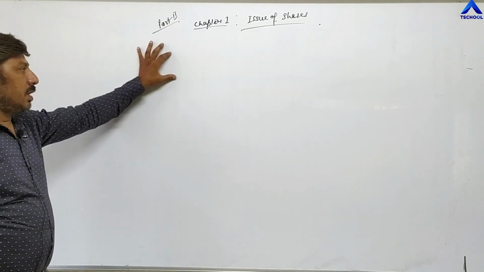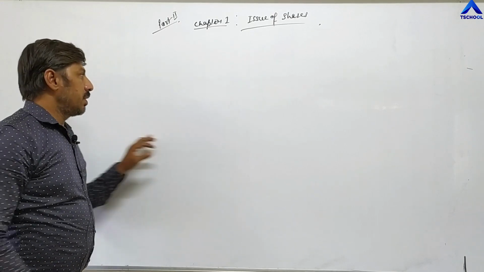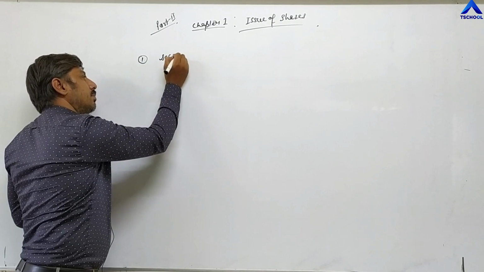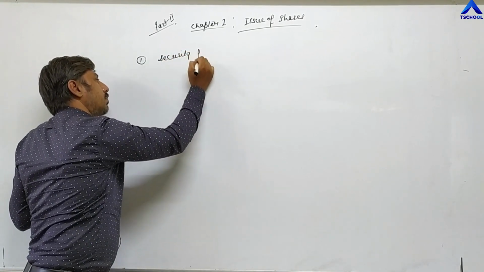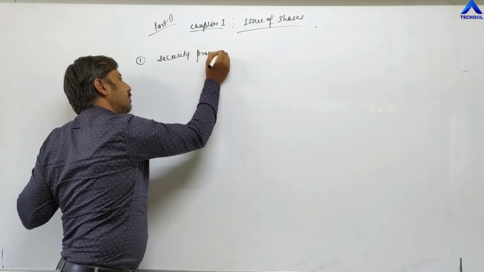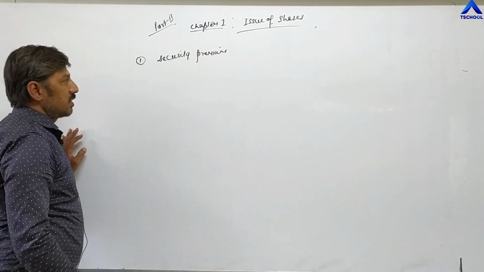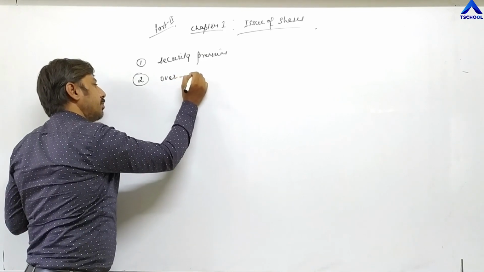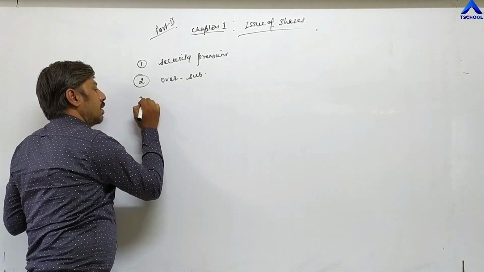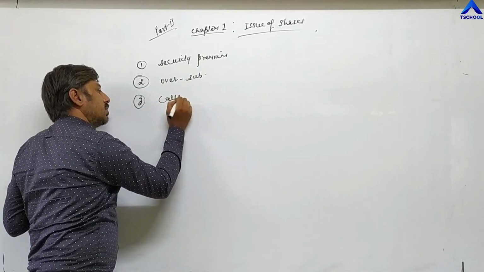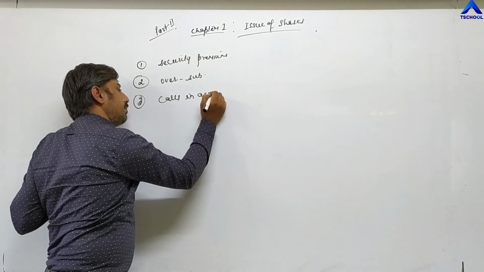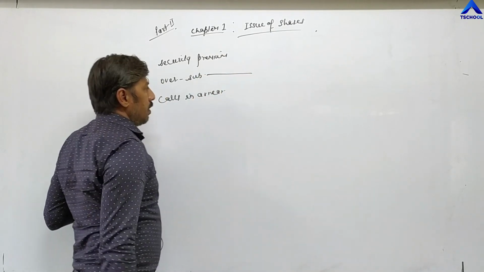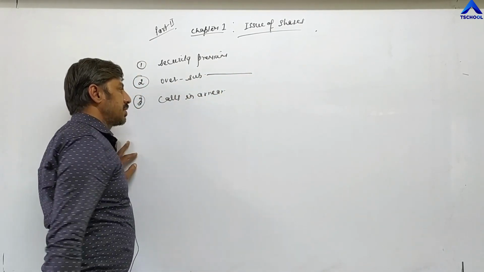Before starting the exercise questions, once again we remind the problems. The first problem is security premium, which we did in the last lecture. The second problem is oversubscription, and the third problem we have completed is calls in arrear. First of all, oversubscription. Oversubscription means excess applications we have received.